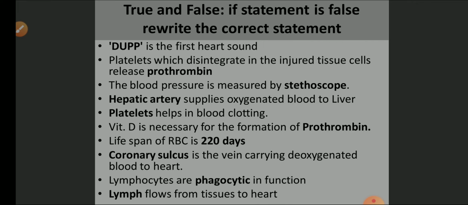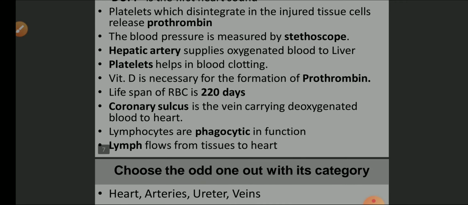That means after changing the bold words, for example, dub is the first sound heard. No, lub is the first sound. So lub is the first sound of the heartbeat. After correcting dub into lub, you have to rewrite the statement. Then only you will get marks, otherwise not.